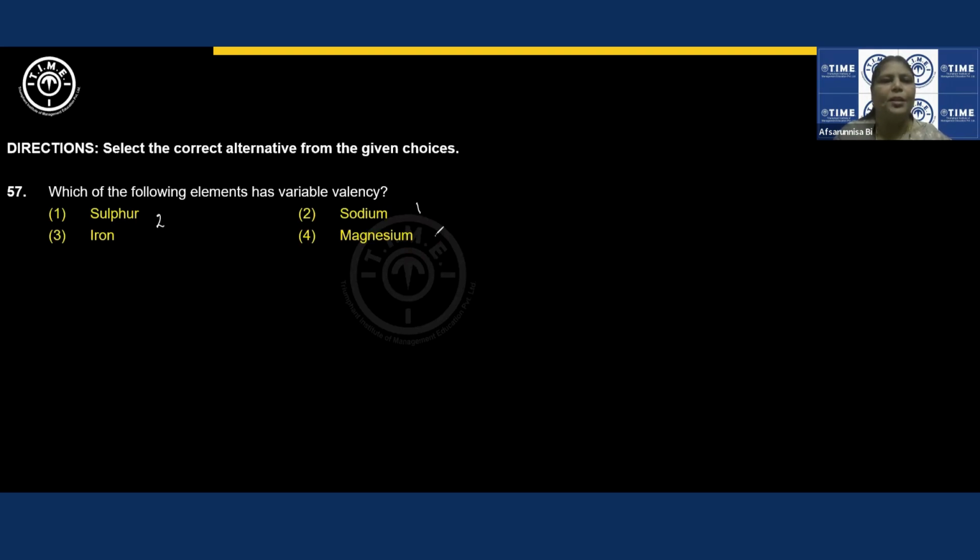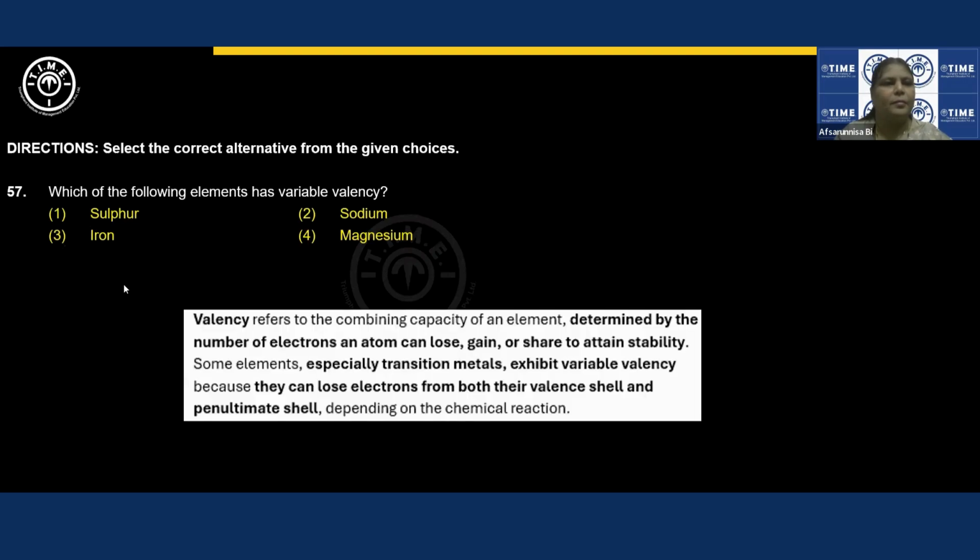Sodium is 1. Magnesium is 2. Iron, it shows 2 valencies, +2 as well as +3. Right? We need not mention the plus or minus. We need to talk only about the magnitude value. +2 and +3 valency. So this should be the correct answer for variable valencies. Any D block element, if it is given in the option, that will be the correct option. This is for you to take the screenshot. Next question.